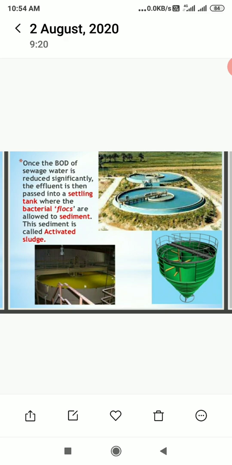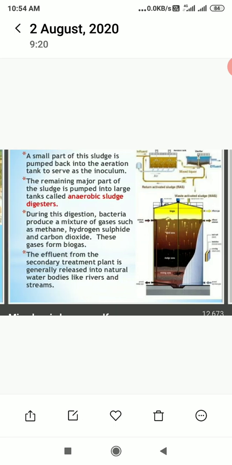This sediment is called activated sludge. Now, a small part of this activated sludge is pumped back into the aeration tank to serve as the inoculum. Inoculum, the starting substance. The remaining major part of the sludge is pumped into large tanks called anaerobic sludge digesters. During this digestion, bacteria produce a mixture of gases such as methane, hydrogen sulfide and carbon dioxide. These gases form biogas. The effluent from the secondary treatment plant is generally released into natural water bodies like rivers and streams.